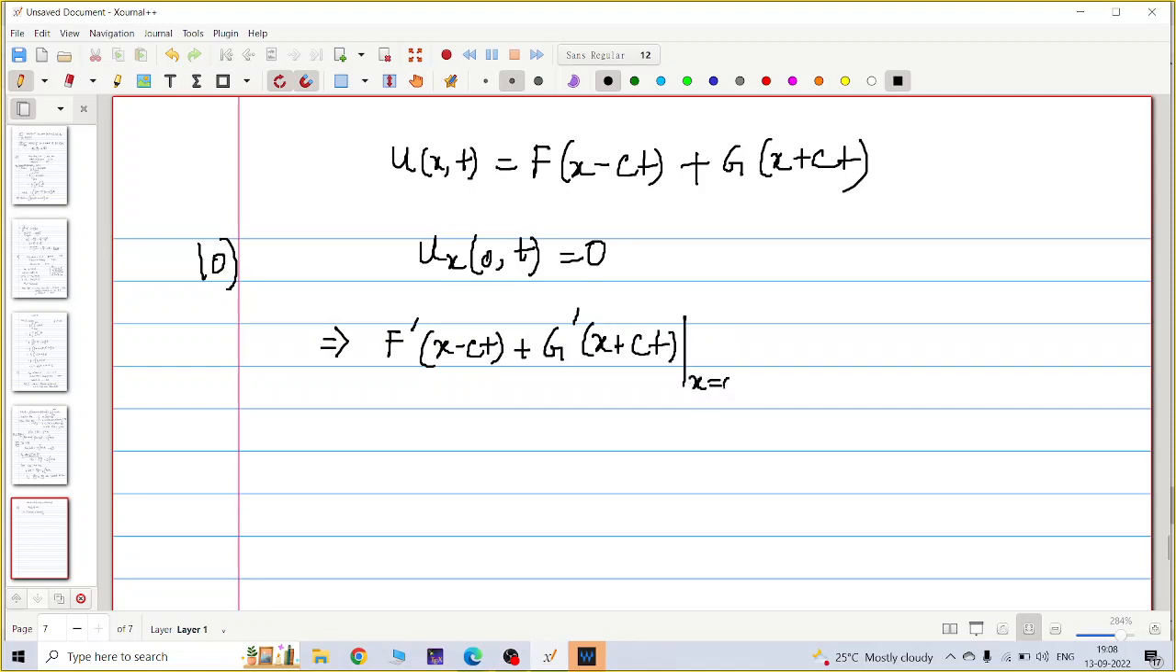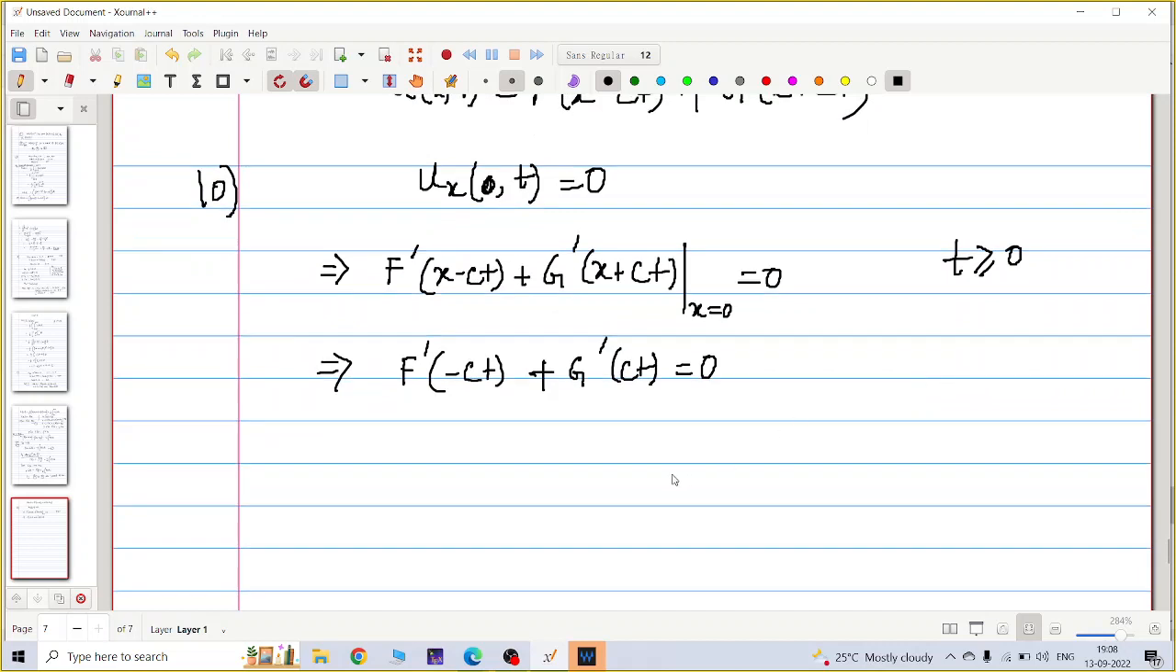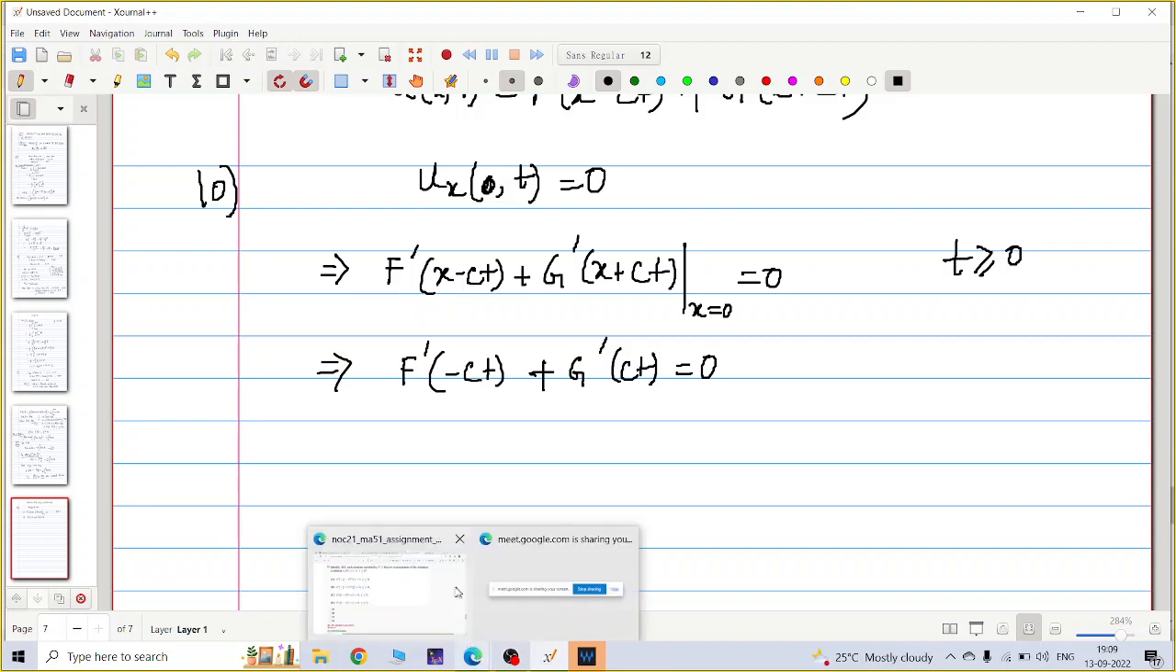At x equal to 0, because here x is 0, so at (0, t) that is F' of minus ct plus G' of ct, right? Where t is positive, not negative. Is it okay up to this? Understand? I just put x equal to 0.